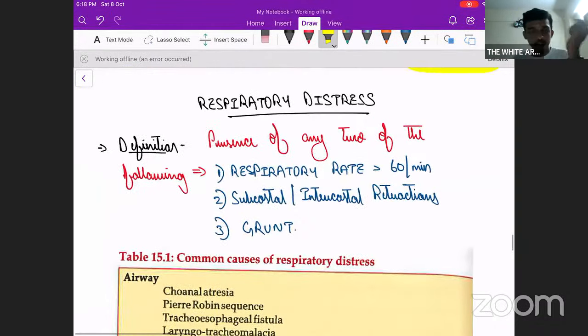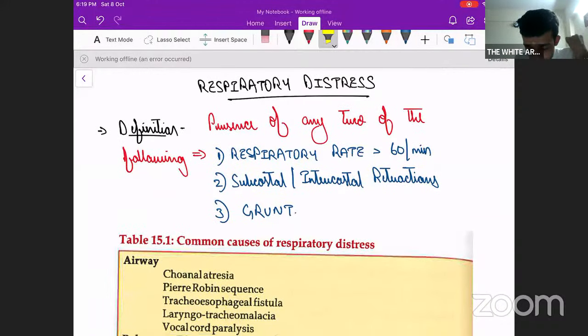Next topic is respiratory distress. Fine. Now, respiratory distress is a very broad category, okay, because there are numerous diseases that can cause respiratory distress in newborn. So, for us to know what are the causes, first we'll have to know what is respiratory distress as such. Okay. So, definition of respiratory distress is presence of any two of the following symptoms. So, what are these?